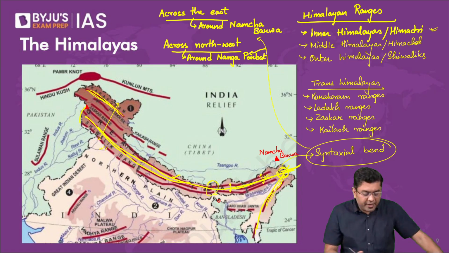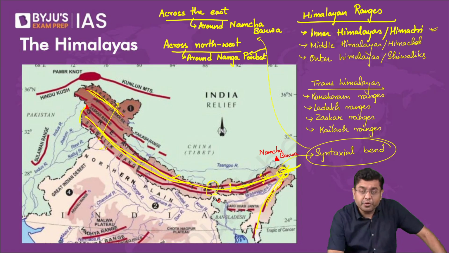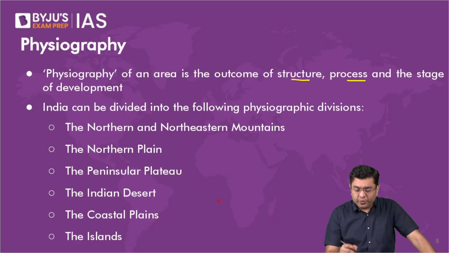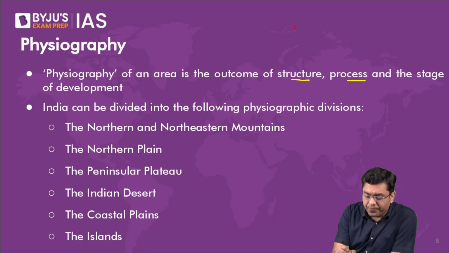Something very, very similar happened in the case of the Indian and the Eurasian plate collision as well. How? Here, if I can explain it to you in this particular portion, let's suppose this you consider as the Eurasian plate.